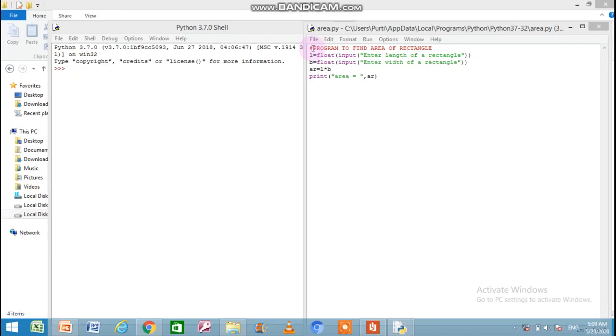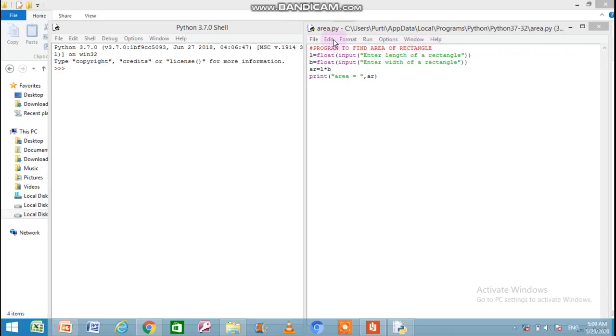As in QBasic, you were writing the rem statement for giving headings to the program. The rem statement makes the whole statement unexecutable. In the same way, the hash does the same work. So it is just here for the heading of the program and nothing else.